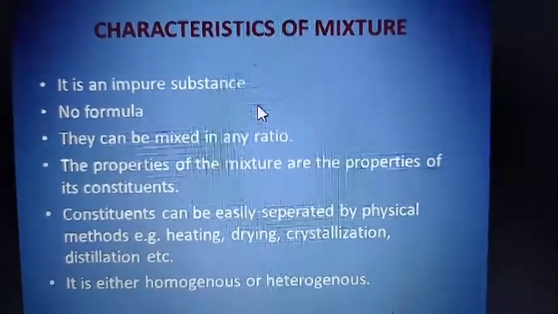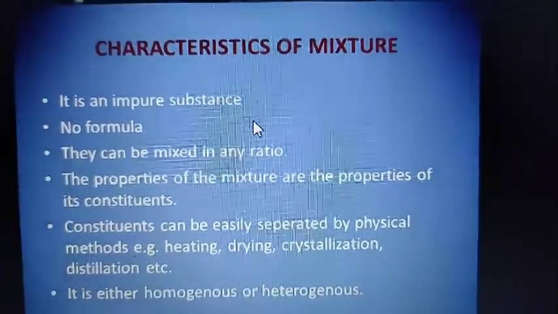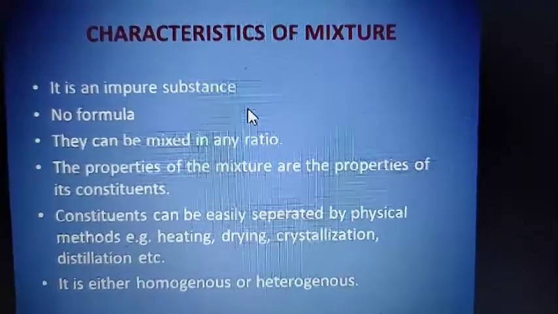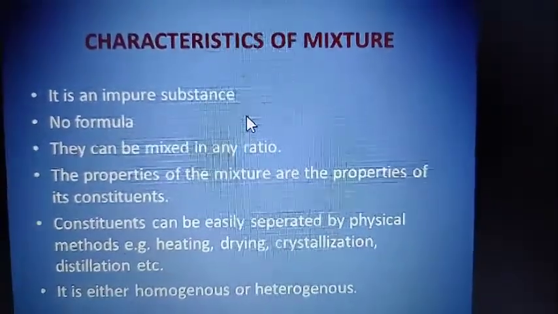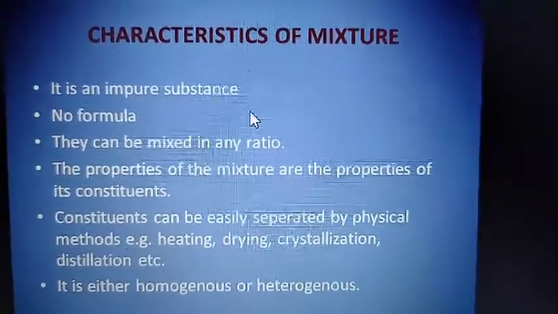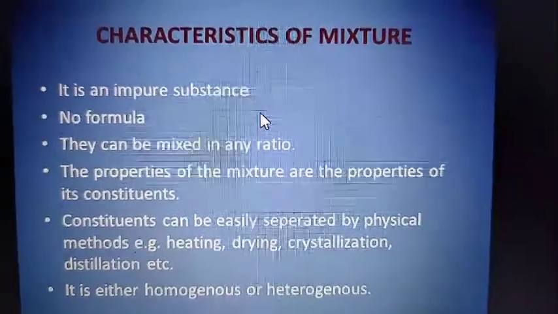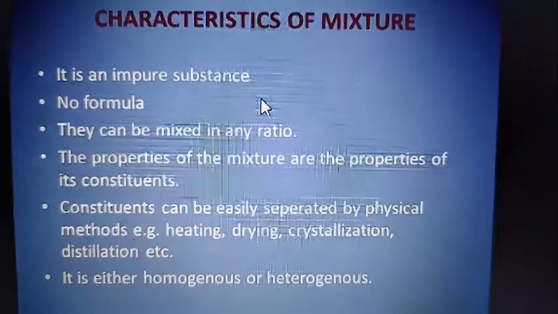Which substances have a formula? Those which are mixed in a fixed ratio, like water. We have read in the previous class that hydrogen and oxygen are added in a fixed ratio of 2:1. That is why those are compounds. But here in a mixture, no formula is there. Why? Because they can be mixed in any ratio.